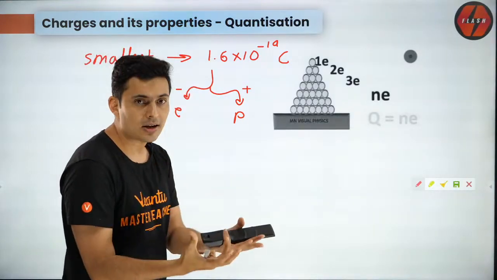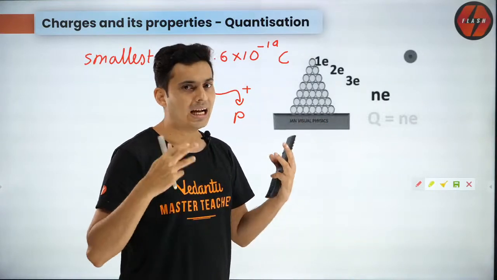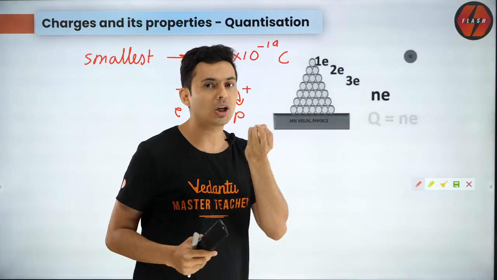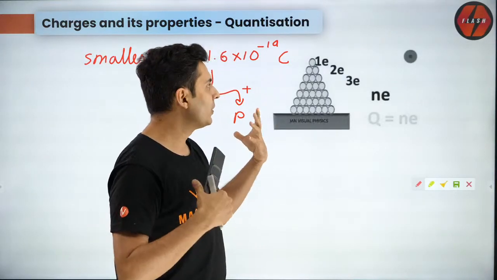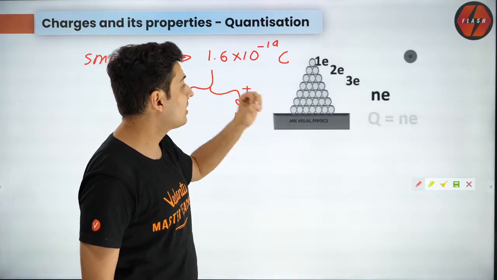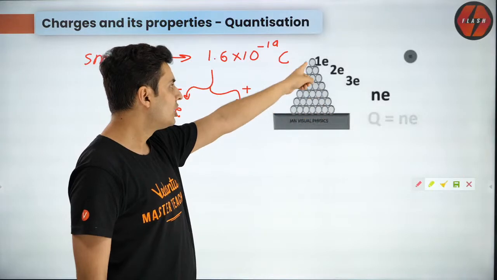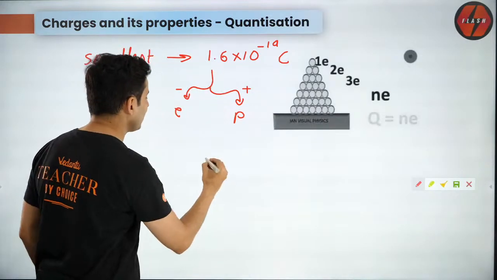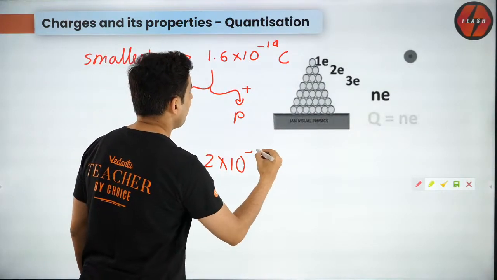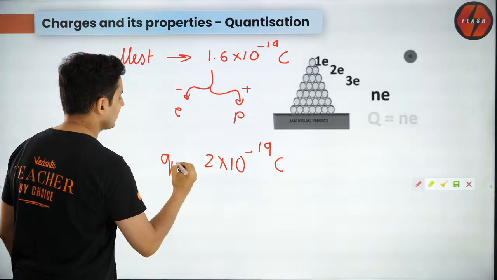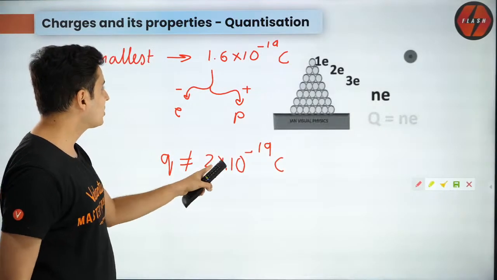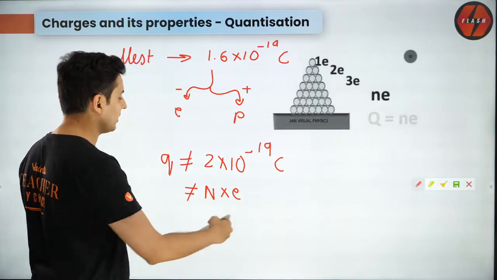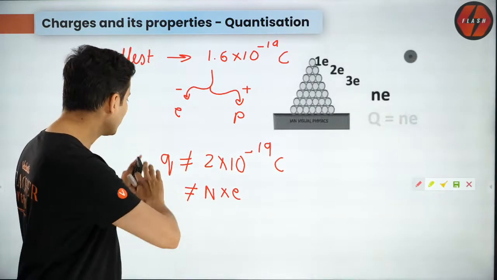So any charge that is there on a body or on any other thing will be a multiple of this charge. There is a very famous experiment called the Millikan oil drop experiment. People have proved that charges are always multiples of the most elementary charge. So you can have 1e, 2e, 3e, n times e, but you cannot have a charge like 2 into 10 to the power minus 19 coulomb. This charge is never possible. Why is it not possible? Because it is not n times e, where n is an integer. Simply put, this is not possible.